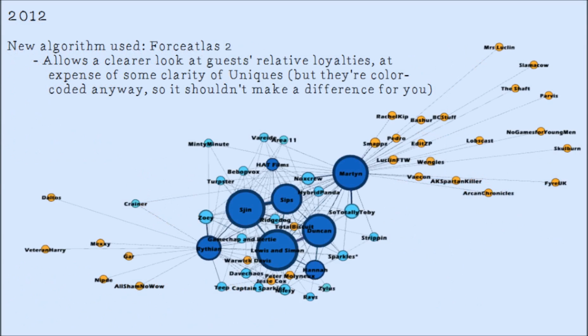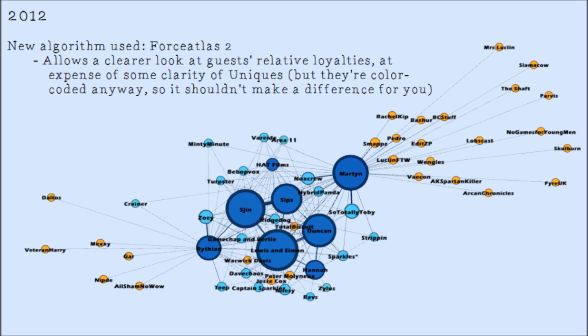As you can see, this graph looks totally different, mostly because of the change to the Force Atlas. This new algorithm basically just takes the weight of the connections between people into account more. For example, you can see the orange circles of Total Biscuit, Jesse Cox, Peter Molyneux, and Warwick Davis are all bunched around Lewis and Simon, which they have a connection with. Using Yifan Hu, they would be pushed out to the mass, but under this algorithm, they're right next to the one they have a connection to.